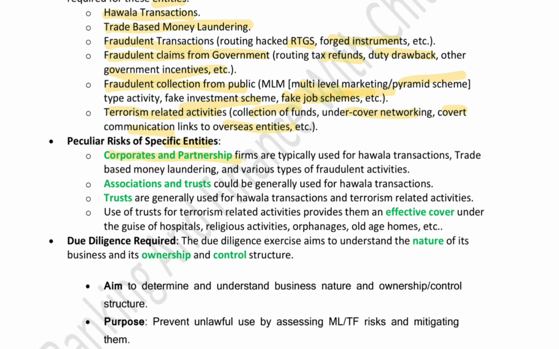What are the peculiar risks of specific entities? Corporates and partnership firms are typically used for hawala transactions, trade-based money laundering and various types of fraudulent activities. Associations and trusts are generally used for hawala transactions and terrorism related activities. Also, the use of a trust for terrorism related activities provides an effective cover, like a hospital or religious activities or an orphanage or old age homes.